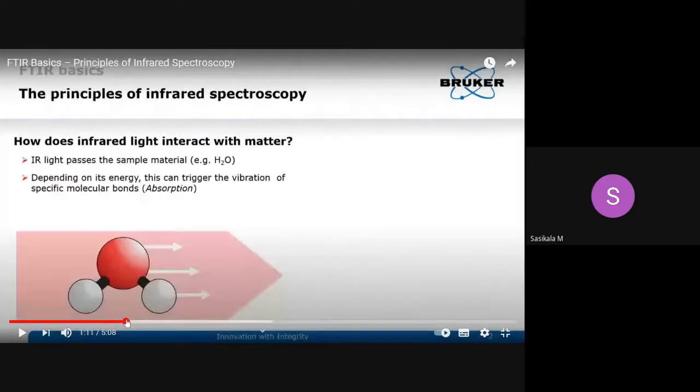Now let's move on to the different types of vibrational energy changes in the molecule, that means how infrared radiation interacts with matter. Once it is passed on to the substance, what actually happens in the molecule so that it gives spectra in the mid-IR region, that is, in the functional group and fingerprint regions.